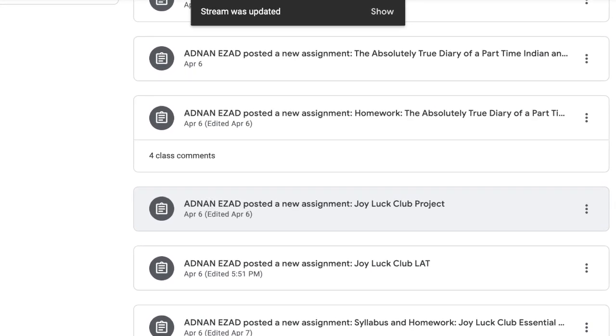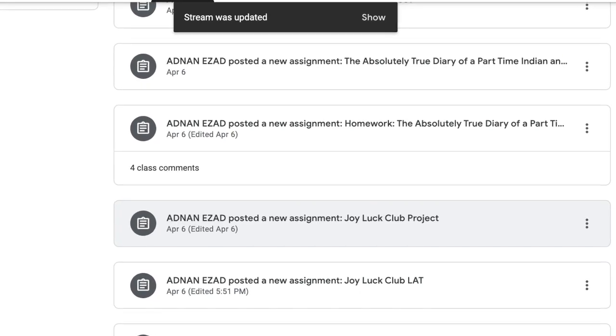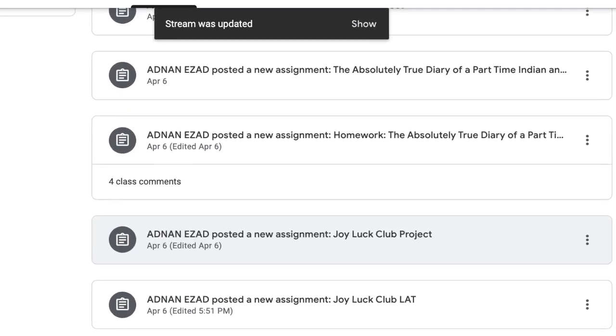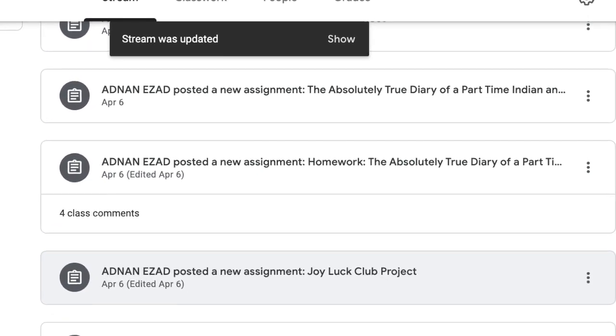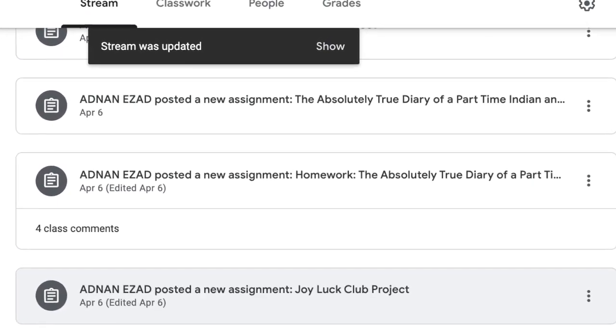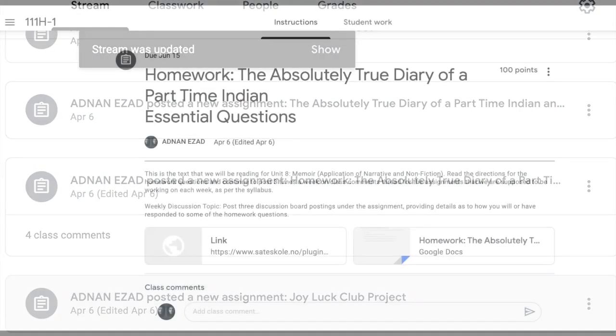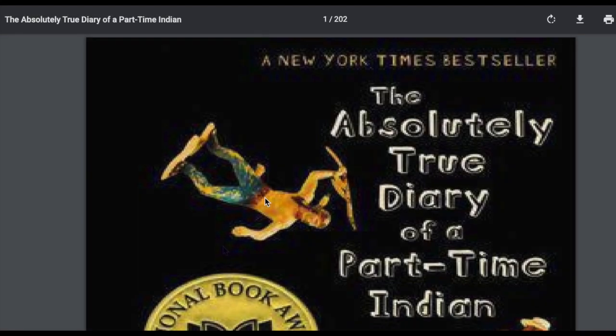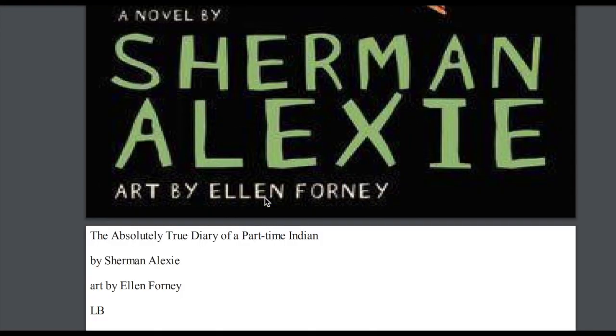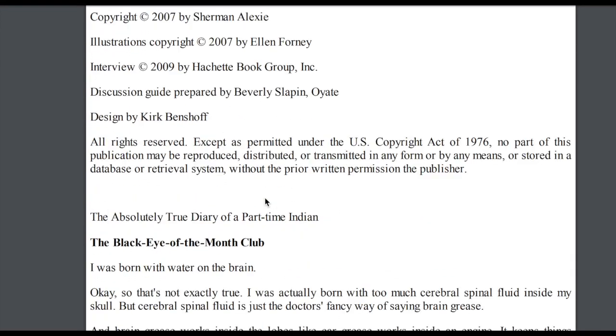As we are moving forward from the Joy Luck Club project and entering Unit 8, we will begin working on assignments that are related to a new text. That text is called The Absolutely True Diary of a Part-Time Indian, and there are links to a PDF version of the text under every assignment in which this text will have to be referenced.